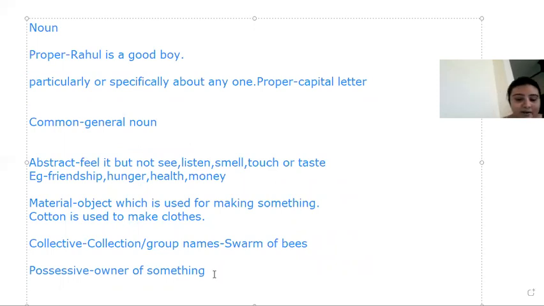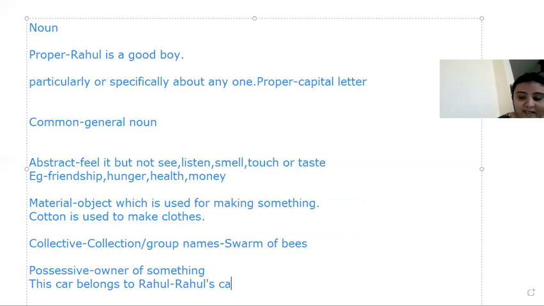So what will I write? Instead of writing "this car belongs to Rahul", I can say Rahul's car. I'm putting an apostrophe s. So this Rahul's becomes a possessive noun because Rahul is the owner of the car. So Rahul's car.